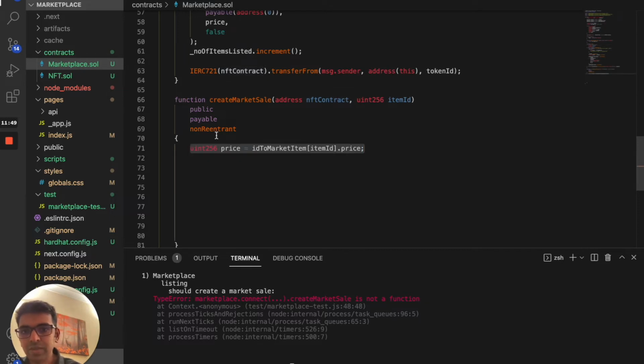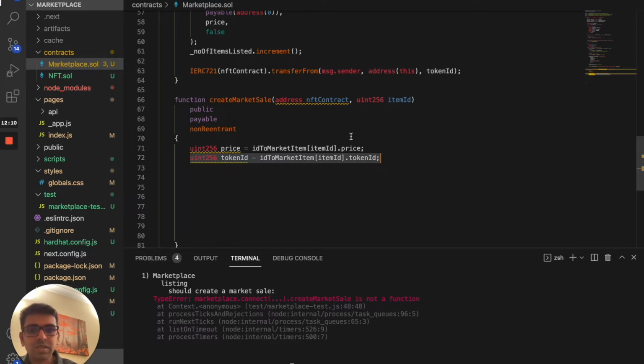Within that function, we get an item ID. So we're going to get the item ID passed from the test case, and we go to our map key value in the blockchain, which is the ID to market item, and get the price of that item. Then the next thing is to actually get the token ID, right?